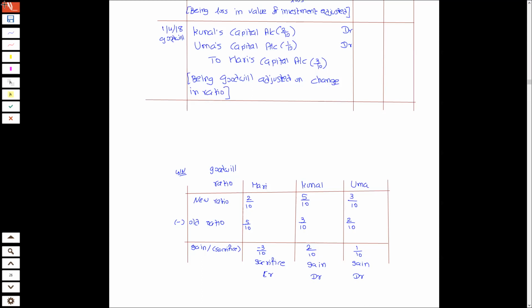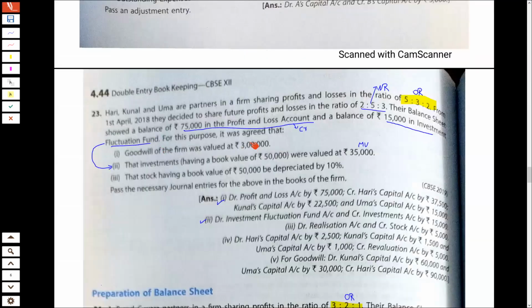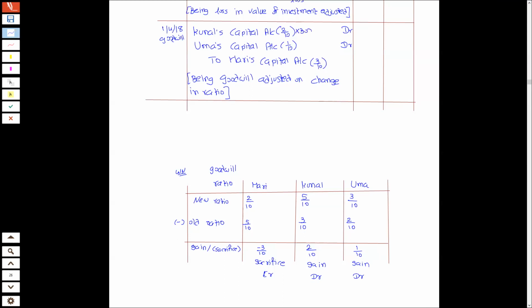And what is the total amount of goodwill? Goodwill is 3 lakhs. So 30,000 into 2, 60,000, 30,000 into 1, 30,000, and here 30,000 into 3, it will be 90,000. So बहुत easy है. Okay. So we have passed this entry.